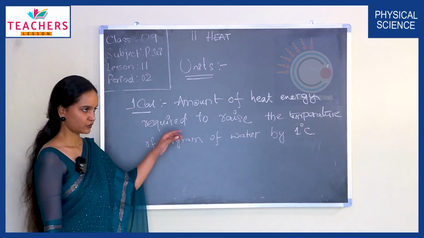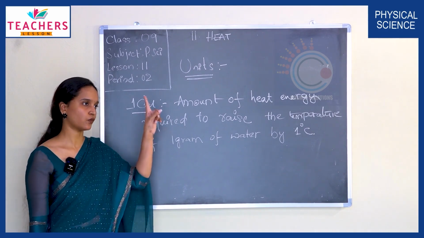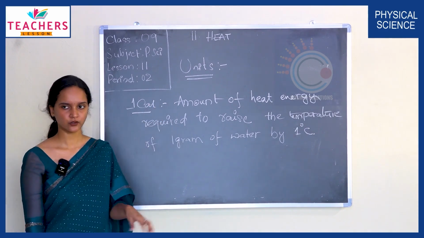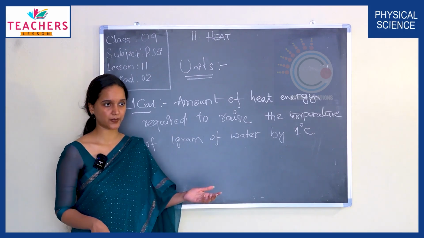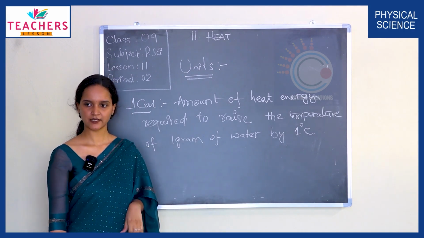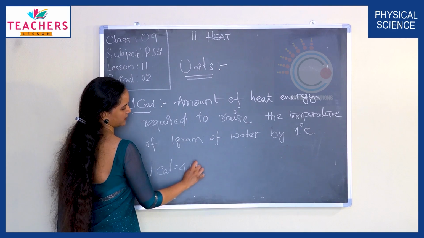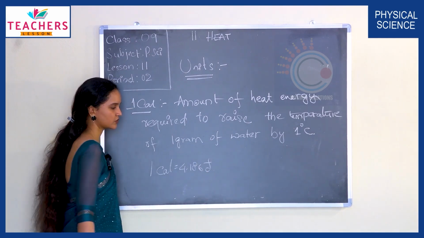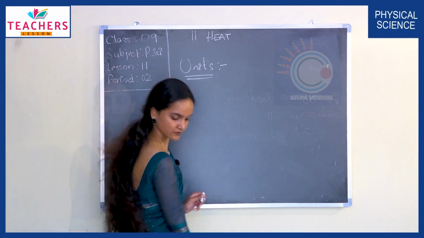So, if you have 1 gram of water with you and you want to increase its temperature by 1 degree Celsius, then you have to supply heat energy to it, right? And what is the amount of heat energy that is needed? 1 calorie is the amount of heat energy. Get it? And you know the conversion, 1 calorie is equal to 4.186 joules. Any questions?